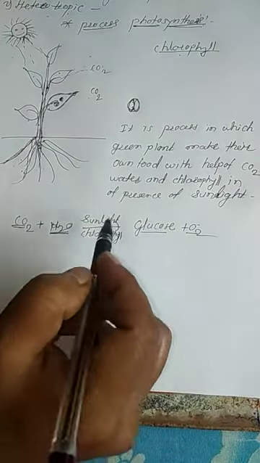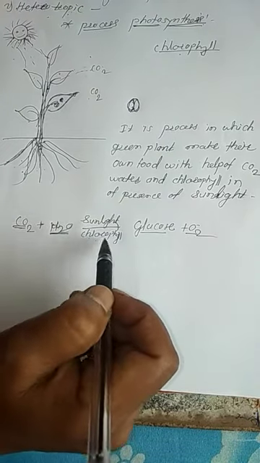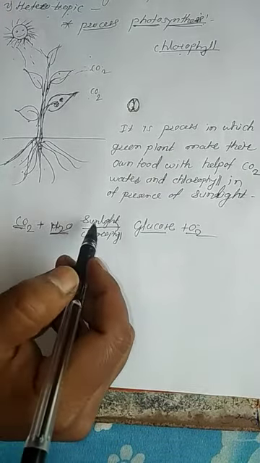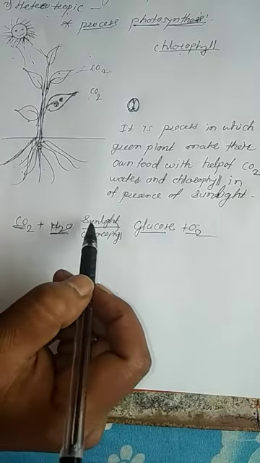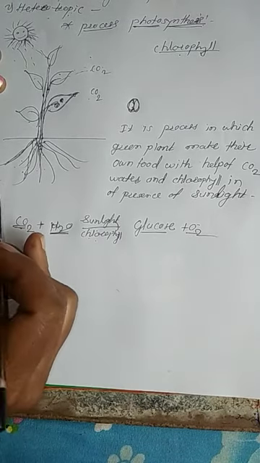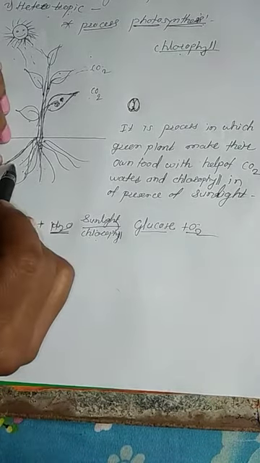Got it, students? The sunlight and chlorophyll pigment are not added in that reaction. They only work as a catalyst. With the presence of chlorophyll and sunlight, the reaction is carried out. Again I will explain.